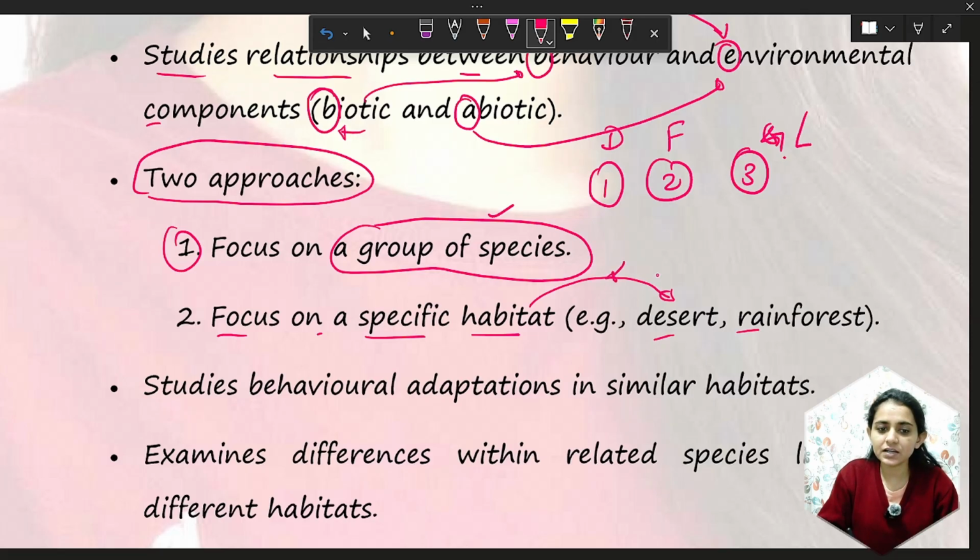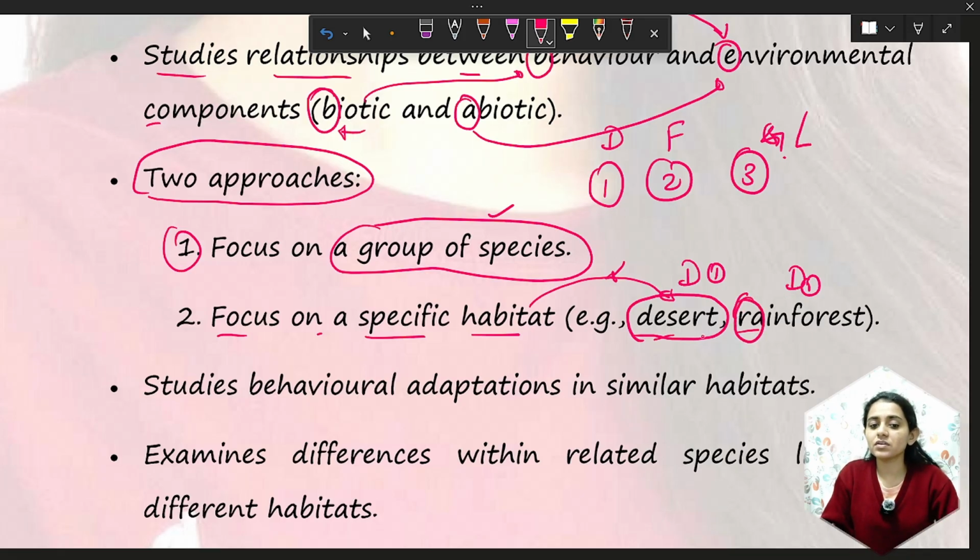In the other approach, our focus is different environments and a single species. Take the deer species: how does the deer behave here and there, and how does its behavior change according to the environment, how the desert influences them, how the rainforest influences them.